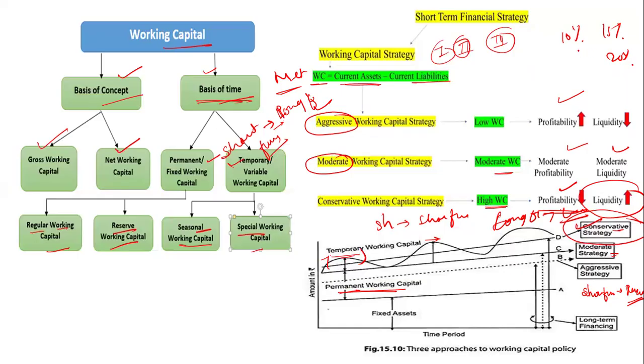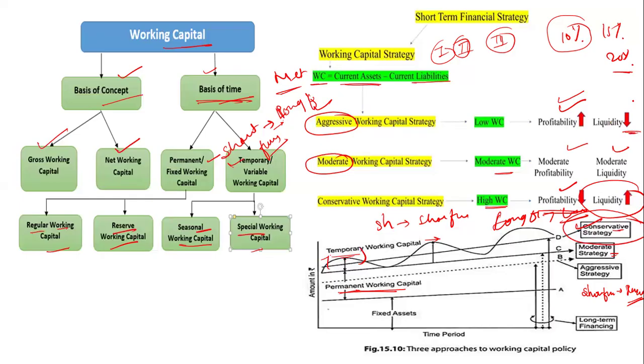So what they are doing is using the aggressive approach. If someone pays the full amount at one time, yes, you may earn 10%, 15% or 20% profit. But what is happening is that whatever liquidity, whatever cash you have in hand, is going to be reduced. Okay, this is the best example of aggressive working capital.